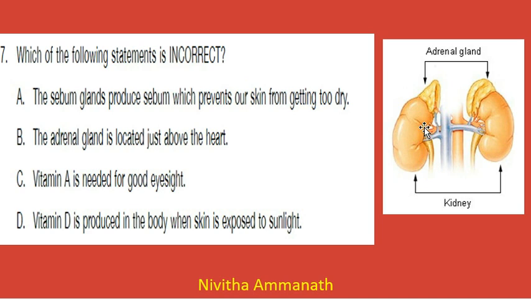So, where is the adrenal gland? Here, this is the adrenal gland. So, above the kidneys. So, it is not correct. Adrenal gland is located just above the heart is not correct. So, B is the correct option. Here, the sebum glands produce sebum which prevents our skin from getting too dry. That's also correct. So, incorrect statement is B.